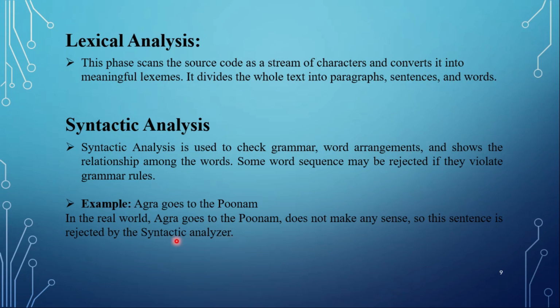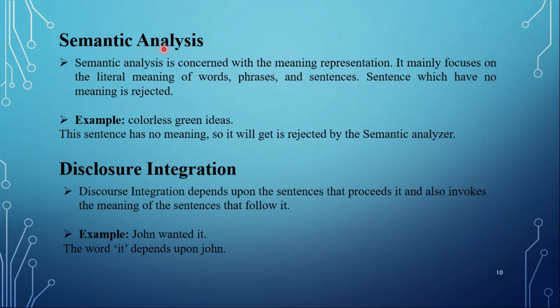After syntactic analysis, the third step in NLP is semantic analysis. This step focuses on checking the meaning of words, phrases, and sentences. Sentences having no meaning are rejected in this step. Let's have an example. There is one sentence, colorless green ideas. This sentence has no meaning, as if something is colorless then it can't be green, so it will get rejected by the semantic analyzer.